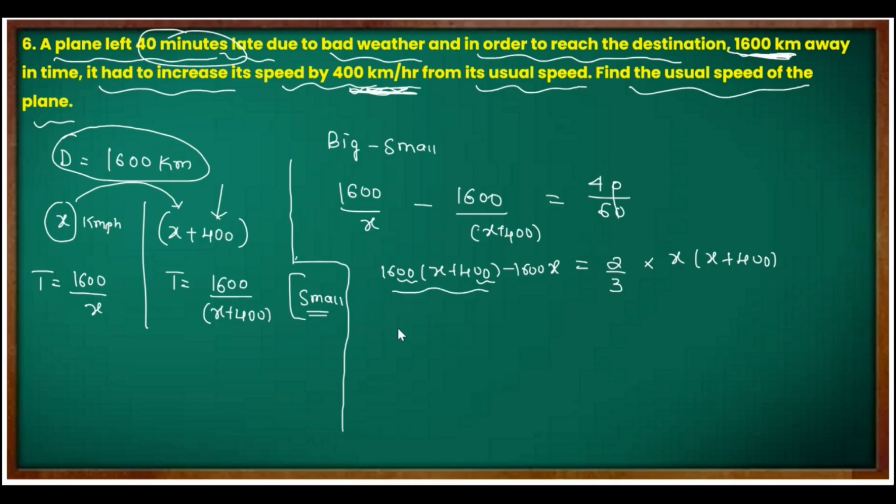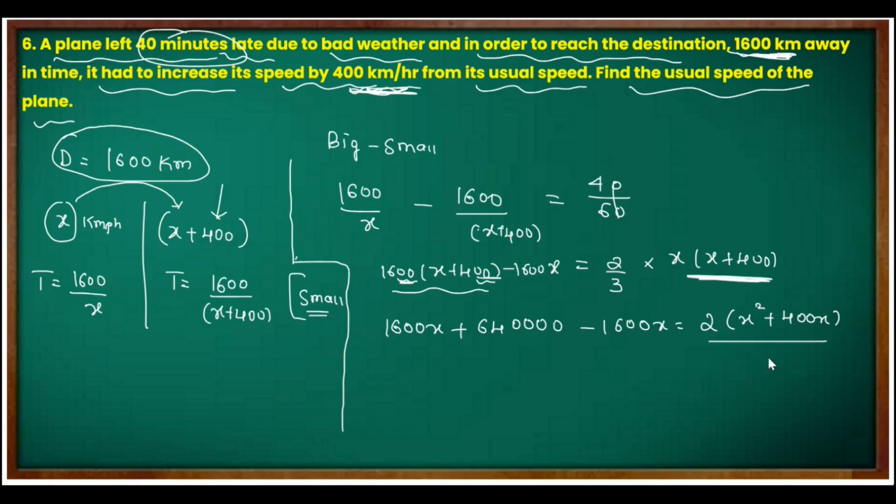So let's multiply these things now. 1600 into x is 1600x, plus 1600 into 400 is 64000, here two zeros and here two zeros. Minus 1600x equal to 2 into x square plus 400x. These two are multiplied, divided by whatever you have, 3 you have divided by, just write that as it is. Here these two will go and this 3 will get multiplied with this. 64000 into 3 equal to 2x square plus 800x.